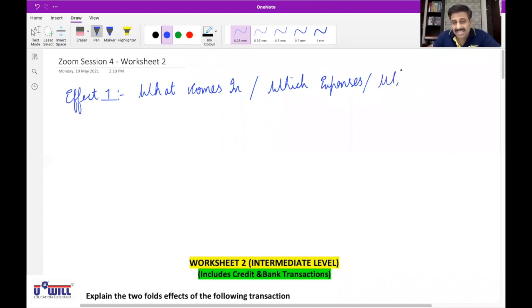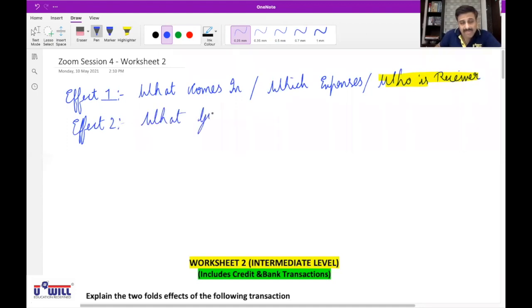Now in addition to that, one more last aspect we will get. Who is the receiver? This is the new aspect we study today. And effect 2. What did we already study so far? Goes out. Every one of you has to write it in the notebook in the fundamental 2.